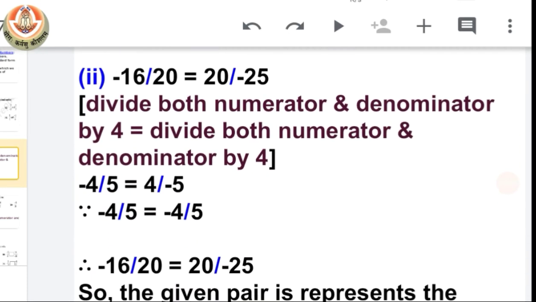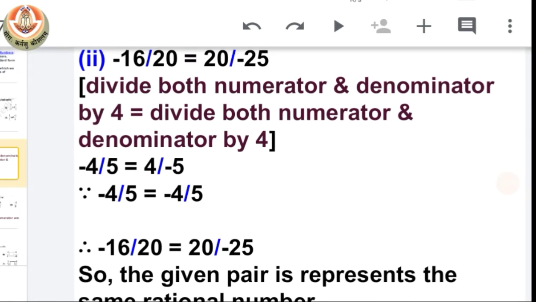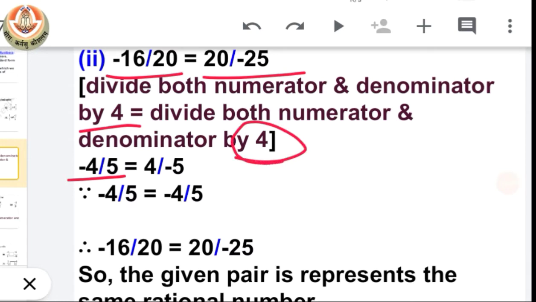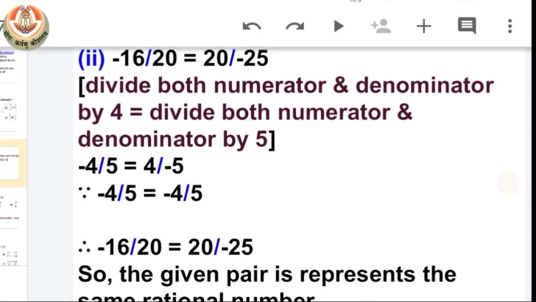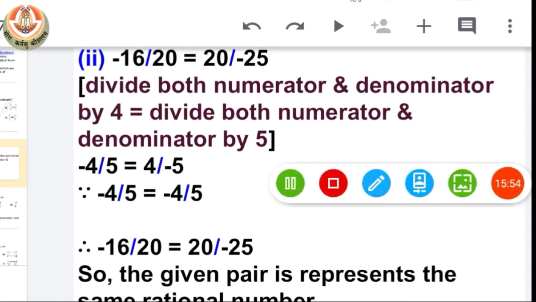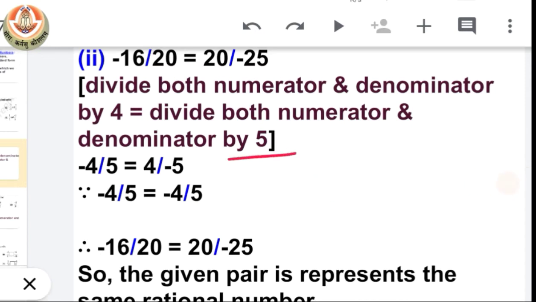Let's see one more example. We have minus 16 by 20 and 20 by minus 25. For this rational number, we divide the numerator and denominator by 4 and we have minus 4 by 5. On the other hand, we divide the numerator and denominator by 5 and we have 4 by minus 5. It should be 5, not 4. Okay, now we have the correct number, which is 5.